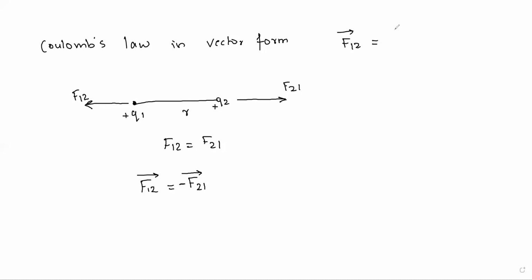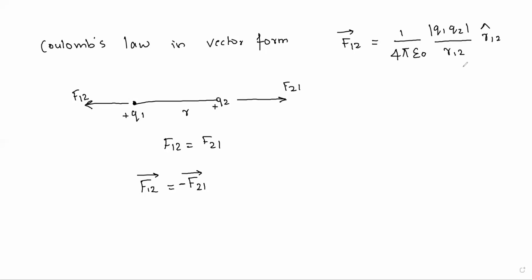Coulomb's law's mathematical expression is 1 by 4 pi epsilon naught, Q1 Q2 by, here instead of writing R square, we write R12 and R12 cap. So why did we use the cap here?